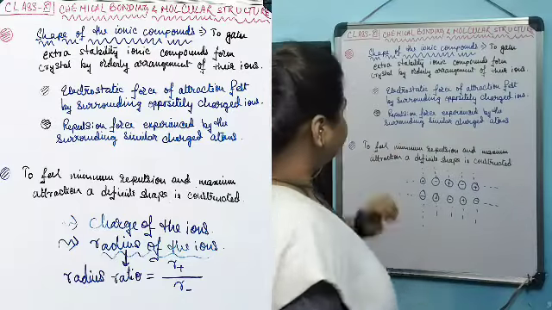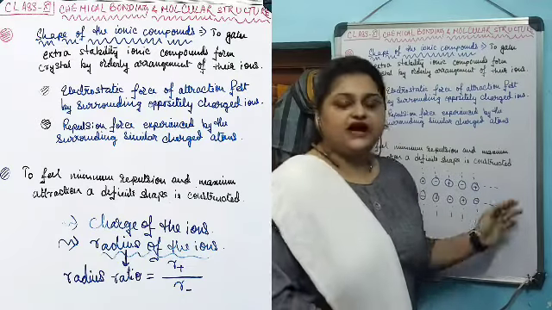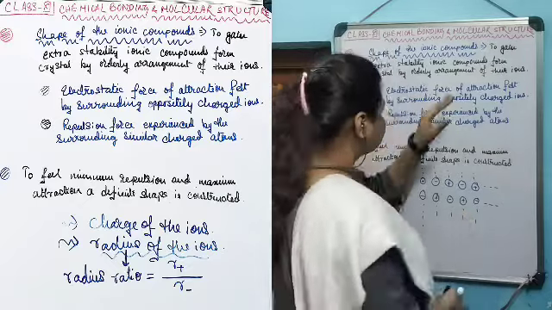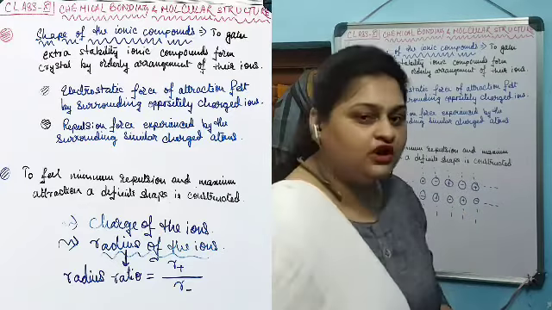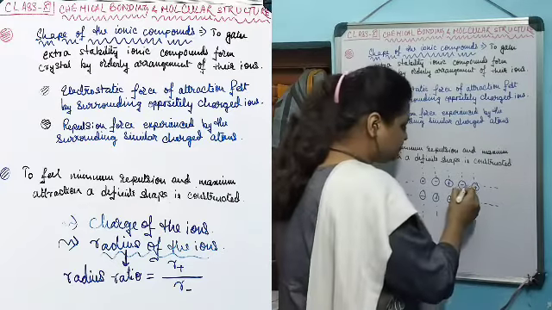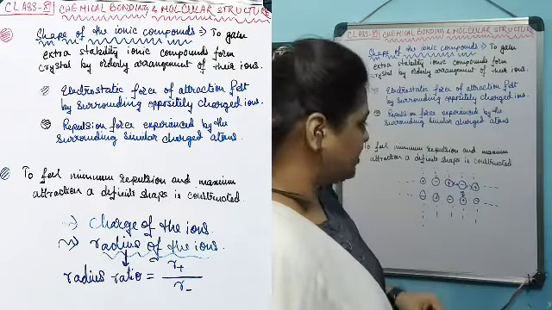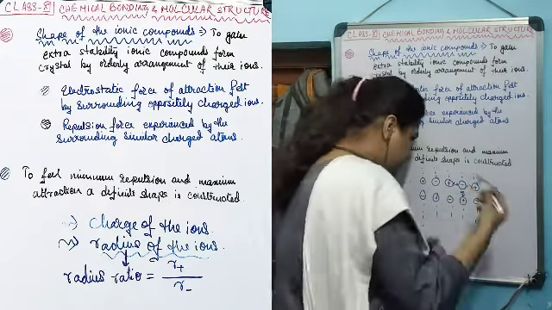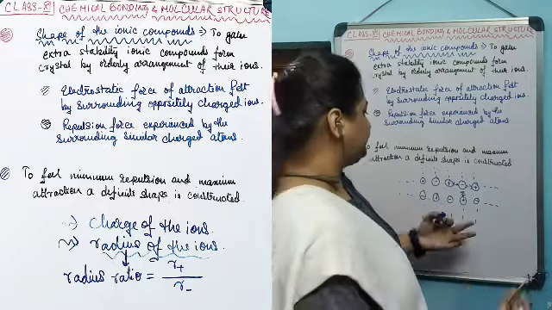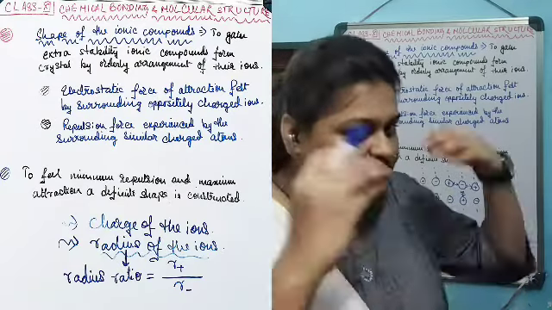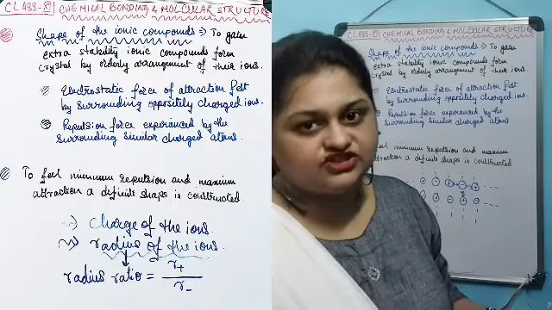One of them is that when an ion is situated in this crystal structure, it experiences an electrostatic force of attraction from the surrounding oppositely charged, positively charged ions. Similarly, this positively charged cation also experiences electrostatic force of attraction from the surrounding oppositely charged anions.